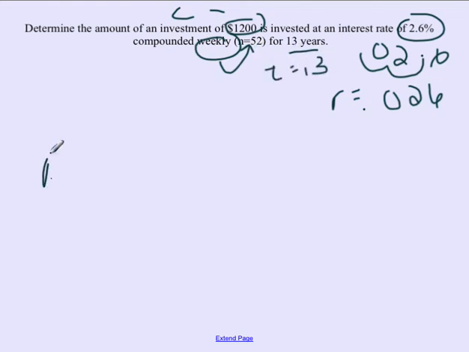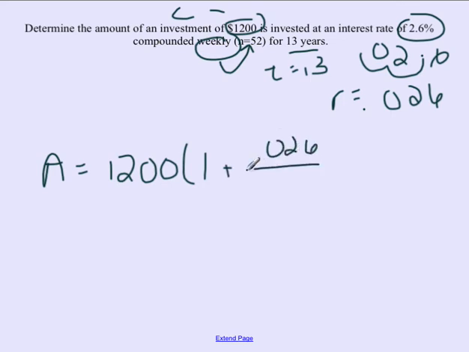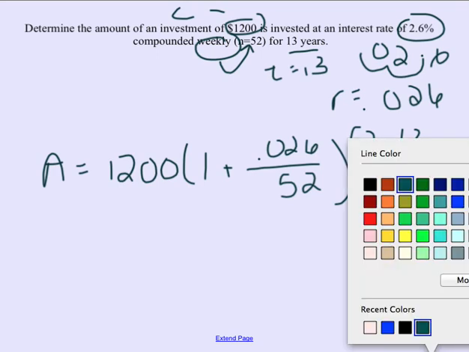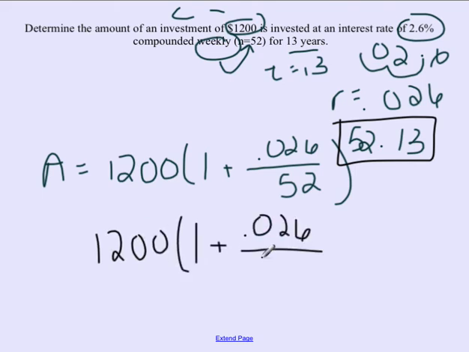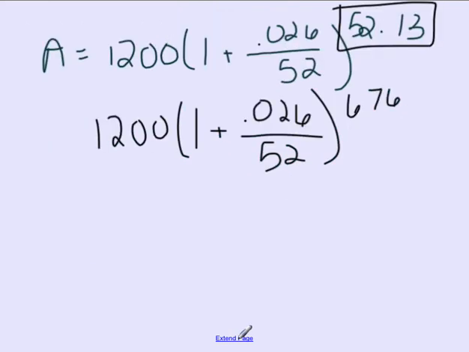So let's go ahead and plug that in. Our amount is going to be equal to the fact that we have $12,000 times 1 plus our rate, which is 0.026, divided by our number of times per year, which is 52, raised to the number of times per year times the number of years. So again, before you simplify this out, you should multiply out the exponents. So you get 12,000 times 1 plus 0.026 divided by 52, and that's raised to the 52 times 13. When you multiply all of those out, you end up getting 676. Again, you always want to multiply that exponent first. So now this is ready to be plugged into your calculator.